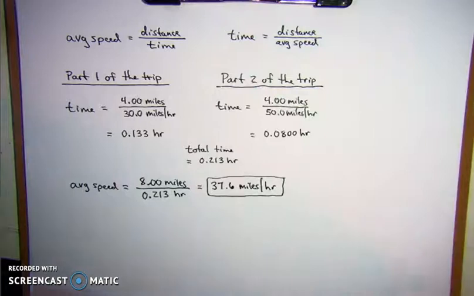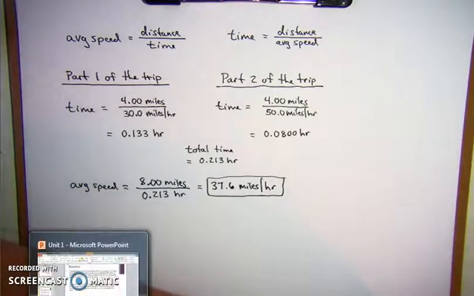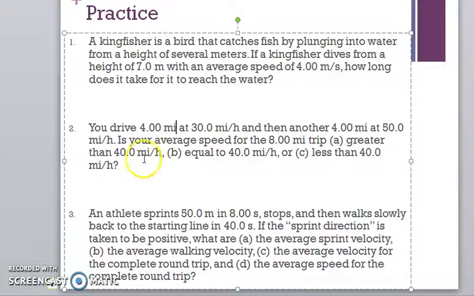But what I wanted you to see was, you can't just say 30 miles per hour for 4 miles, 50 miles per hour for 4 miles. Okay, that's an average of 40 miles per hour for the 8 miles, because it's not equal to 40 miles per hour. It's actually less than. So the answer for this one would be C.